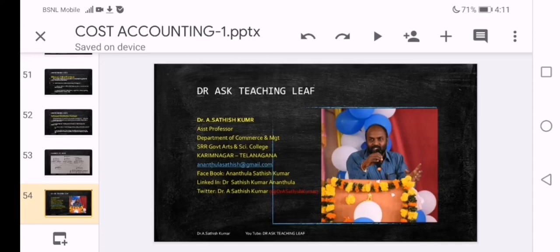And finally, to avoid confusion and for better understanding of costs, we have also discussed in detail overheads, which are divided into three subcomponents, namely production cost, office and administrative cost, and selling and distribution cost.